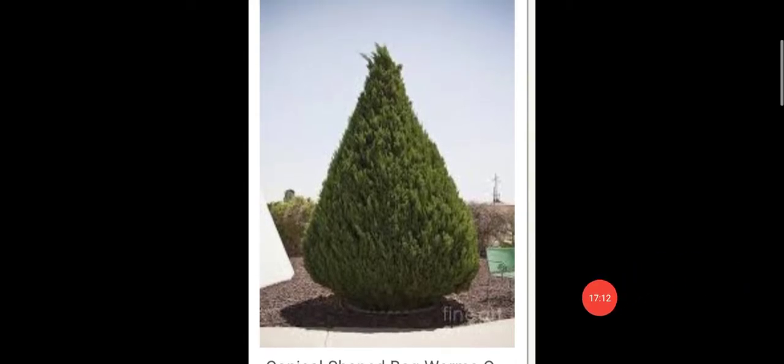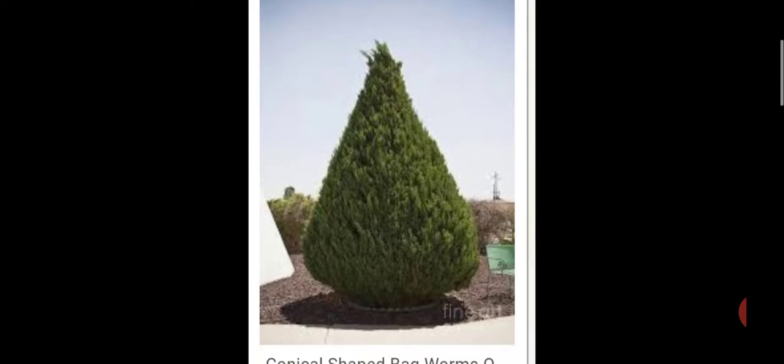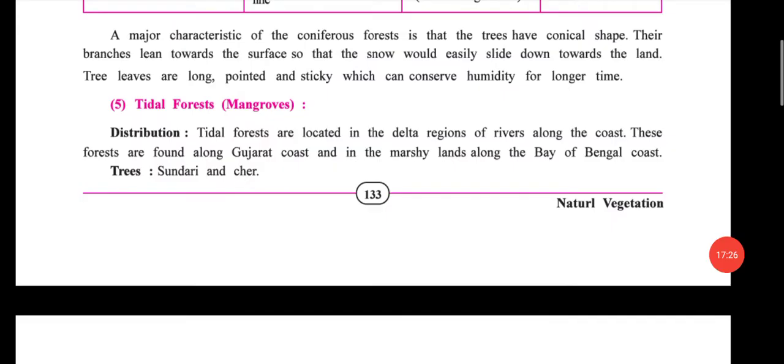Clear? If some snow falls on it, then due to this slope, it slides down to the land. Okay, clear?